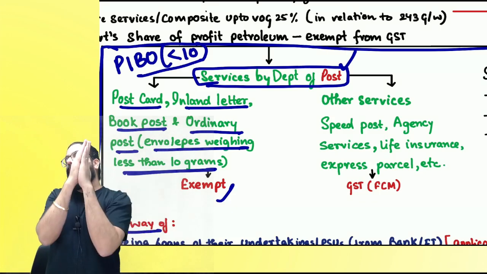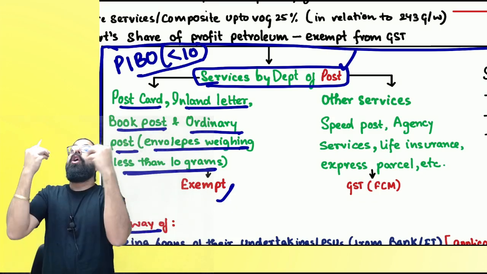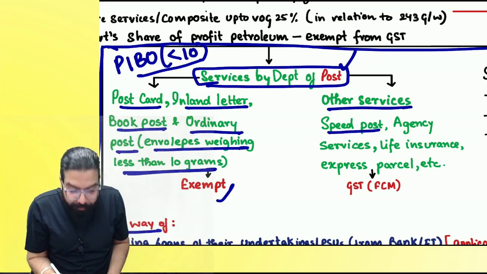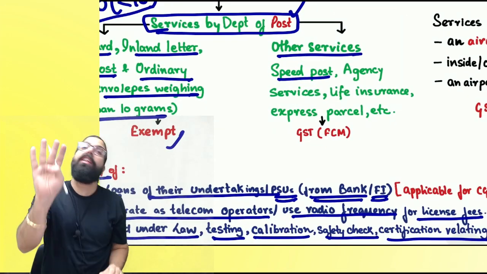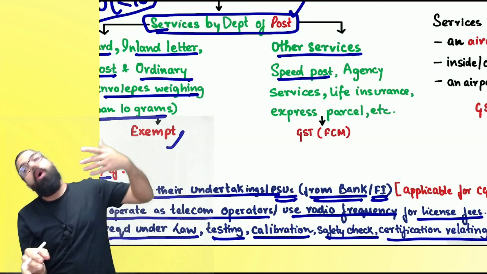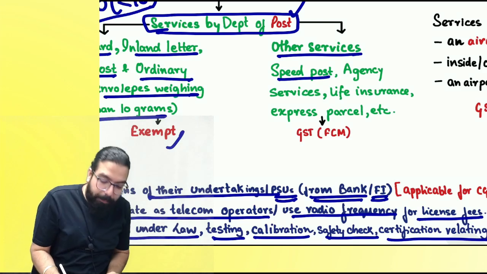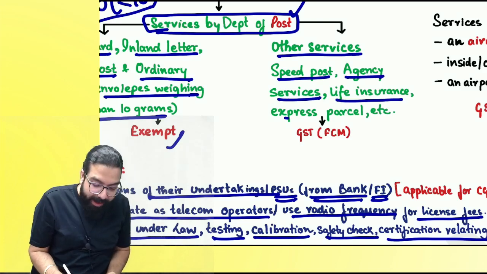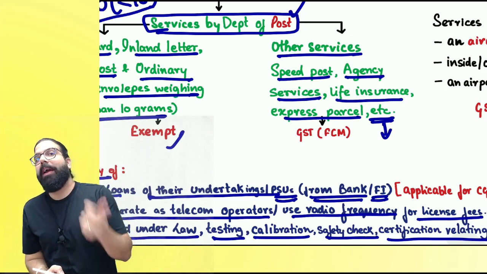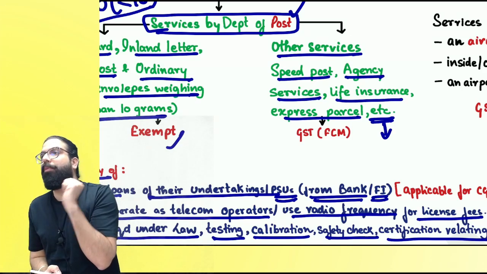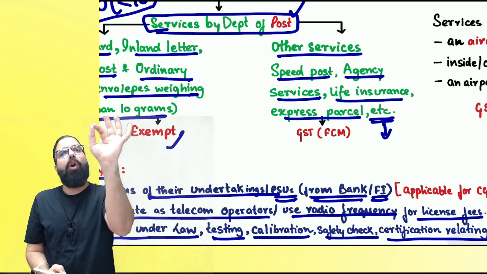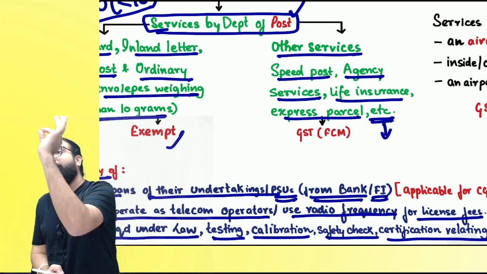Now, the scope of collection of GST has increased. The government is telling that all other services of the post office, say speed post, earlier only these four services would be taxable. Now, other than PIBO, all other services will be taxed, speed post, agency service, life insurance, express parcel, etc. Etc. means, supposing you have a bank account in the post office and they take some charges from you for the bank account, or they issue you a checkbook or a debit card. Any charges they take, GST will always come under forward charge mechanism.